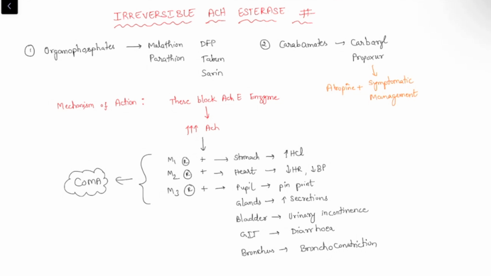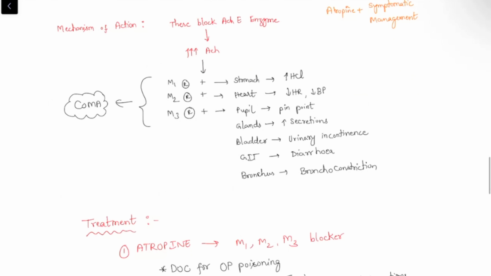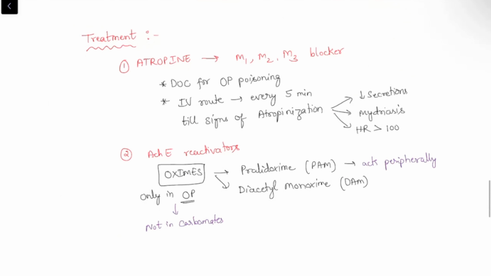Okay, what is the mechanism of action in these drugs? These compounds block the acetylcholine esterase enzyme. Because of that, there will be too much acetylcholine in the synapse. If there is too much acetylcholine in the synapse, this will lead to activation of M1, M2, and M3 receptors, which will in turn lead to increased hydrochloric acid, decreased heart rate and blood pressure, pinpoint pupils in the eyes, increased secretions in the glands, urinary incontinence in the bladder, diarrhea in the gastrointestinal tract, and bronchoconstriction.